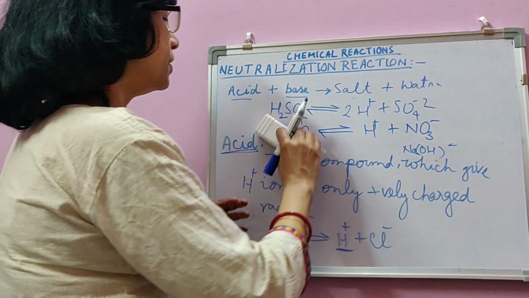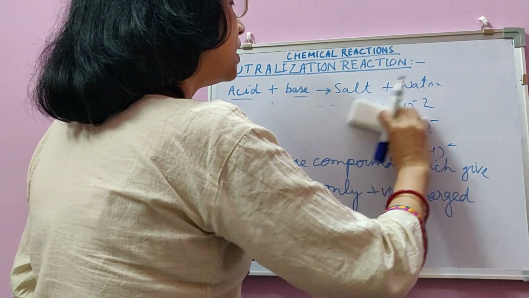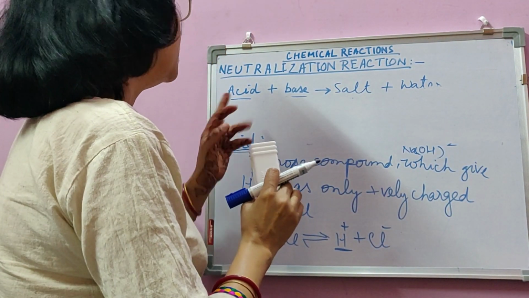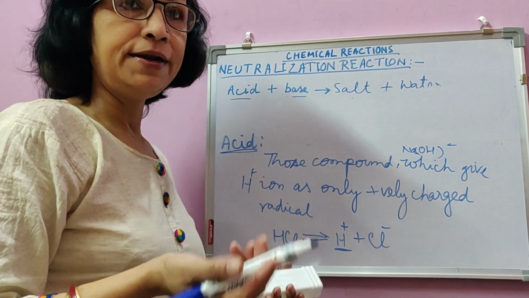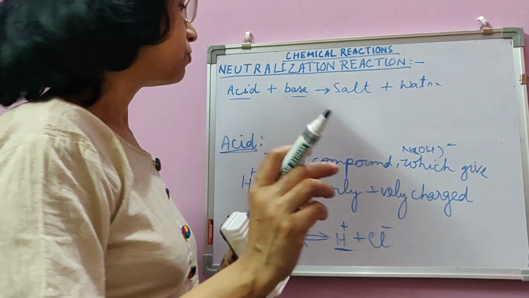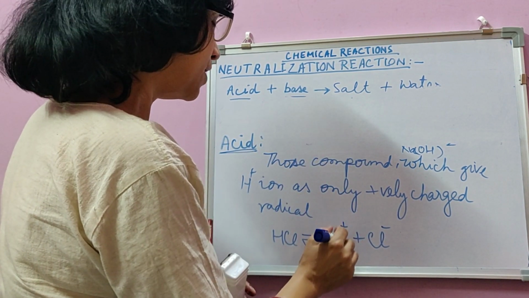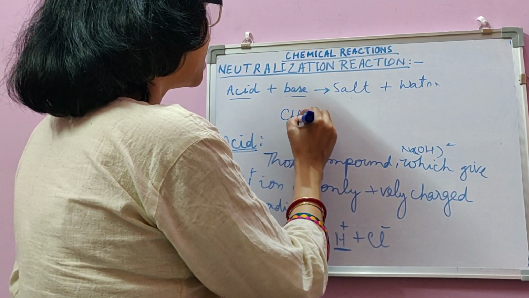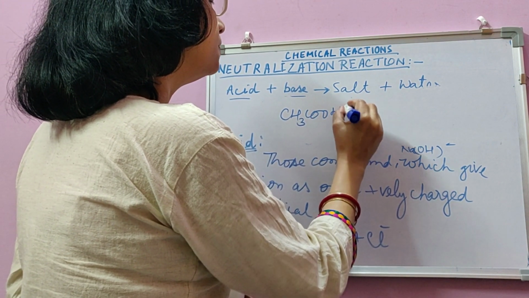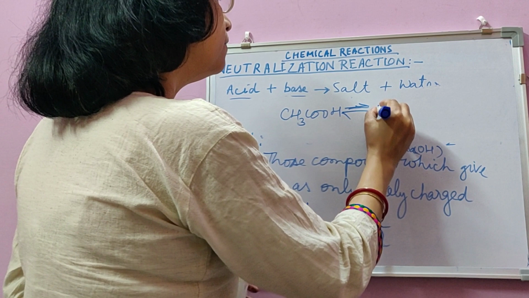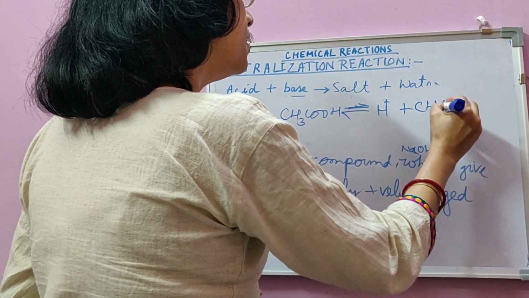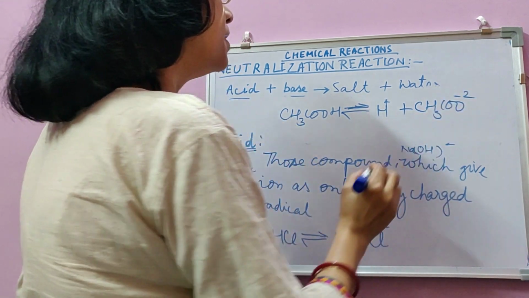We can take more examples, but all the acids are in aqueous solution. They are not solid like a base, which can be solid as well as in solution form, but acids are always in aqueous solution because then only they can furnish hydrogen ion. Take the example of acetic acid, CH3COOH. This one as well in aqueous solution will give hydrogen ion as cation and acetate ion as anion.